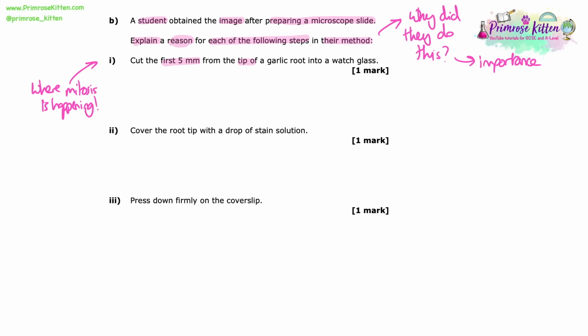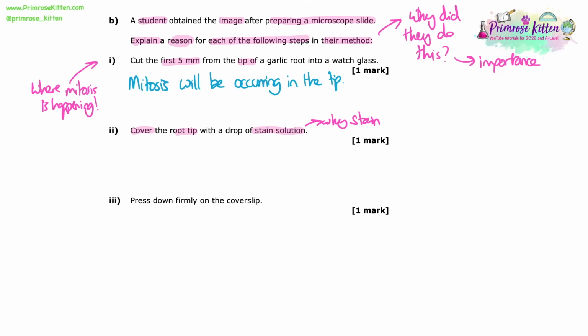So the first one is about cutting the first 5 millimeters of the tip of the garlic. Hopefully we know that the reason we use the root tips is because that's where mitosis is happening. This question has been asked many times. It can be asked in slightly different ways each time, but really the reasons are there's a root tip involved. Why do we use the first few millimeters of that? Because that's where mitosis is happening.